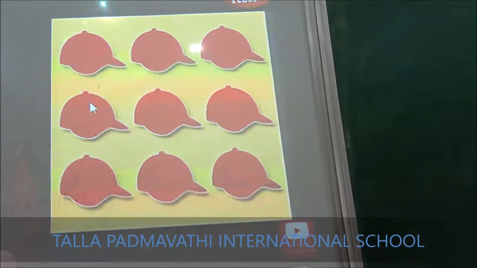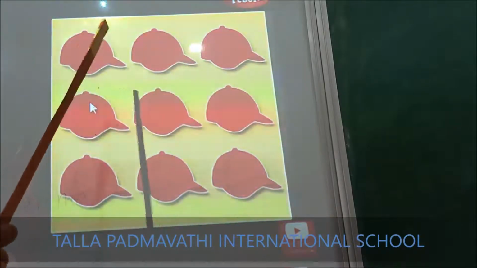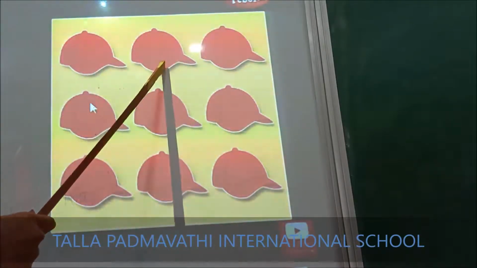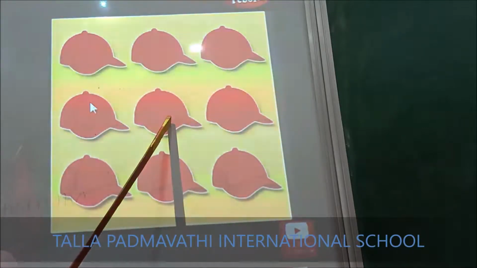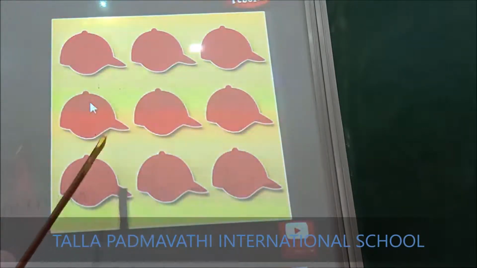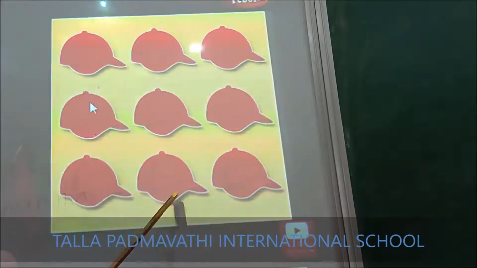Come on, count and tell me how many are these? 1, 2, 3, 4, 5, 6, 7, 8, 9. Total 9 caps. So children, here is a little homework for you. You can count the toys, spoons or your clothes at your home.